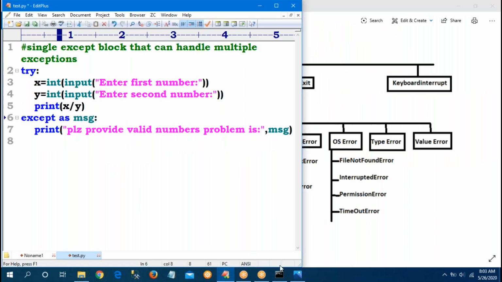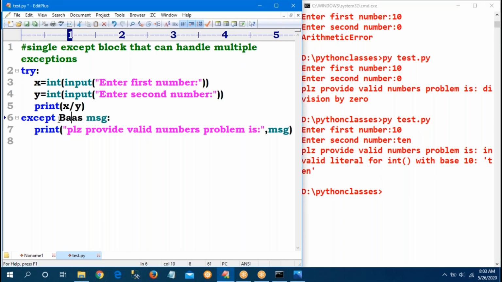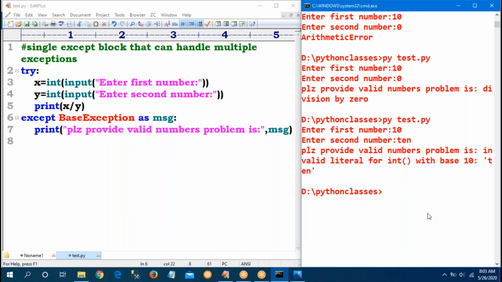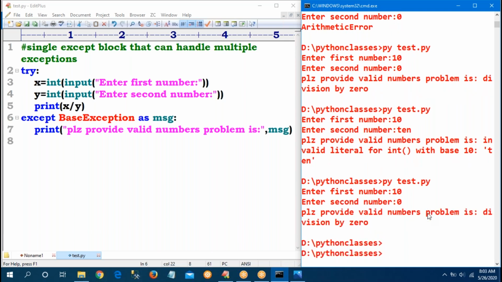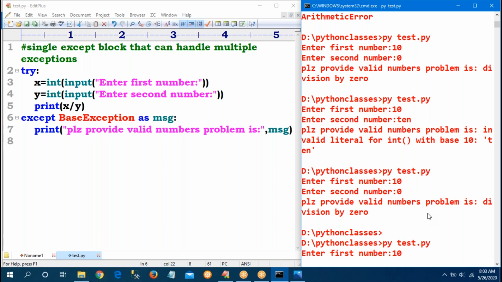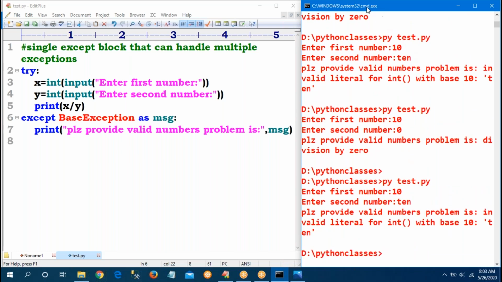Blindly you can use BaseException. Don't bother about anything. Your job will become simplified. BaseException contains all, and anything will be handled. 10, 0. Now see, 10, 10. Handled or not handled? Yes, that is BaseException.